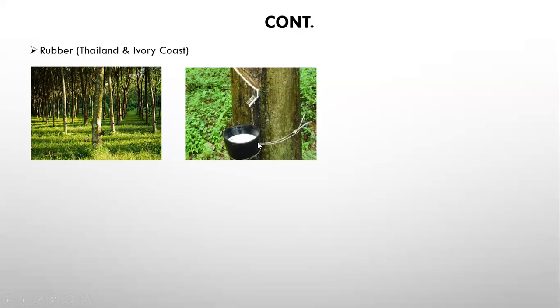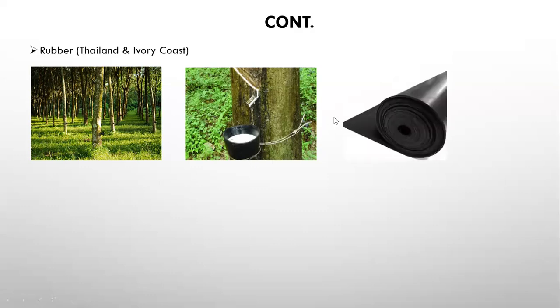And once the bucket is full, the farmers will be able to harvest and allow this liquid rubber to be turned into usable rubber products. As you're able to see here, this is the end product.